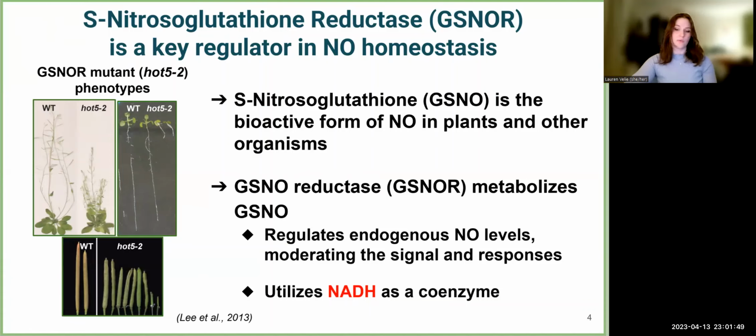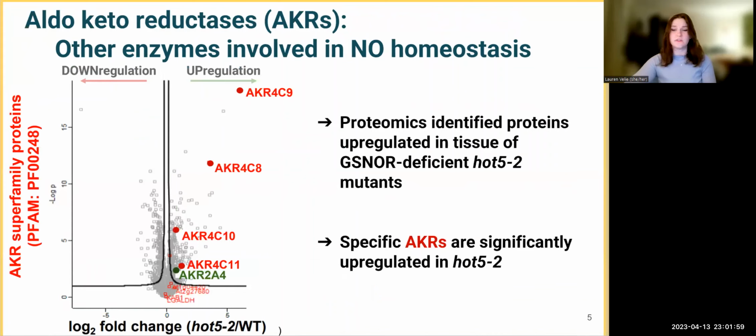Along this line of questioning, our group completed proteomics, comparing the expression of proteins in wild type and those lacking GSNOR. Like all cellular systems, the homeostatic regulation of GSNO is maintained by a variety of enzymes. Proteomics analysis is a powerful tool that we can use to identify additional enzymes that are responsible for this regulation, especially from plants lacking the prime regulator GSNOR.